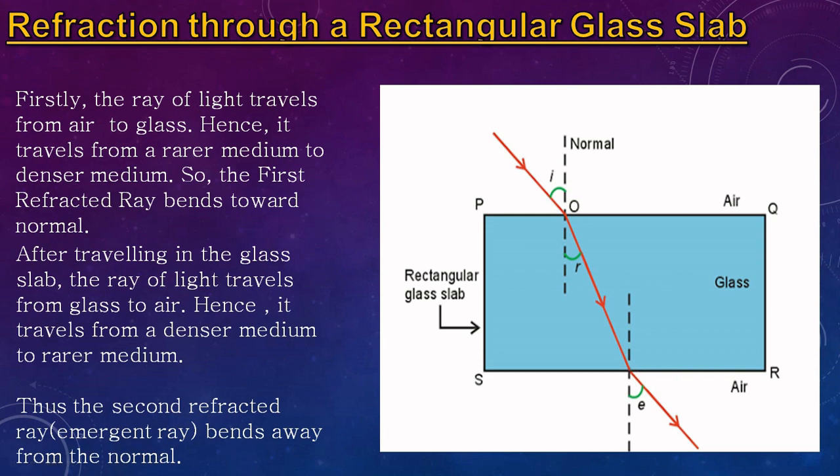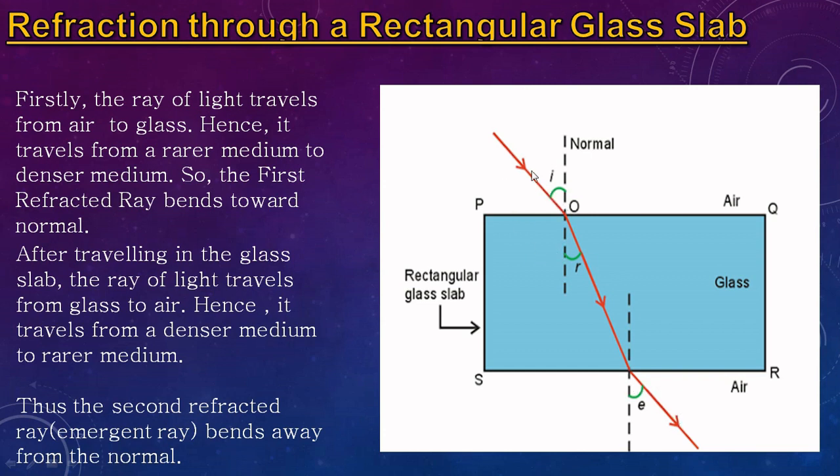The refracted ray will move away from the normal. You can see that the normal is this dotted line once again, but the refracted ray will move away from the normal, unlike the first case that moved towards the normal. So basically in case 1, when light is coming from a rarer to a denser medium, the refracted ray will move towards the normal. But in the second case, when light is moving from a denser to a rarer medium, it is going away from the normal, and this ray is known as the emergent ray.